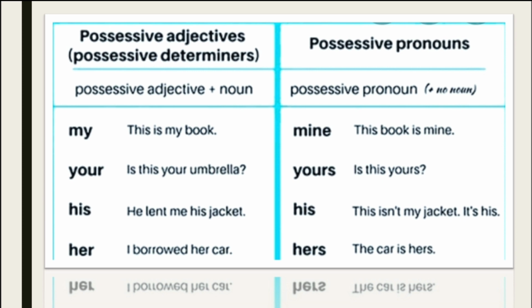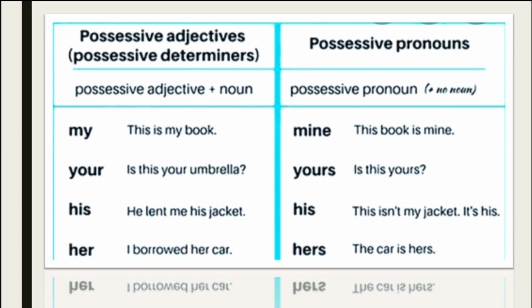Let's look at the first example now. My. When we say my, it is a possessive adjective. How do we know? This is my book. My is being followed by a noun, book. Therefore, my is an example of possessive adjective. Whereas when we say this book is mine, mine is not being followed by any noun. Therefore, mine is an example of possessive pronoun.